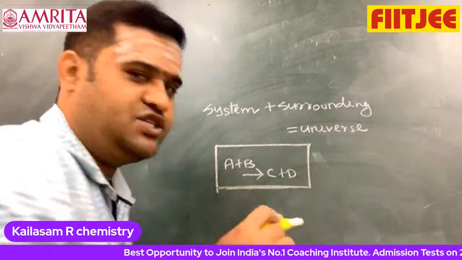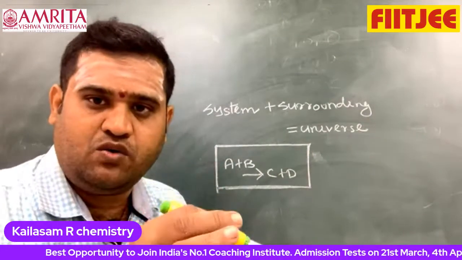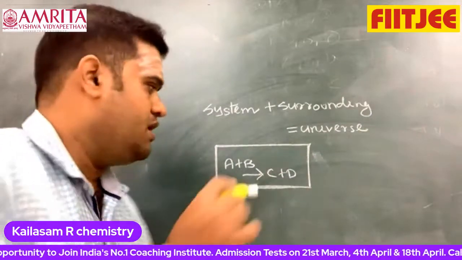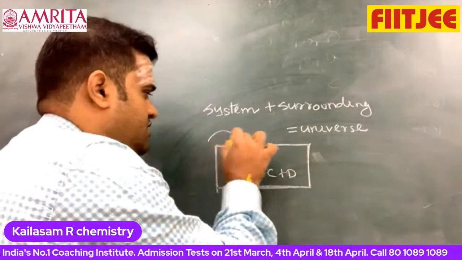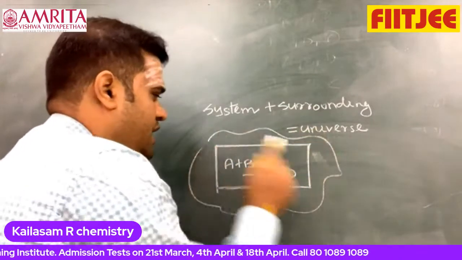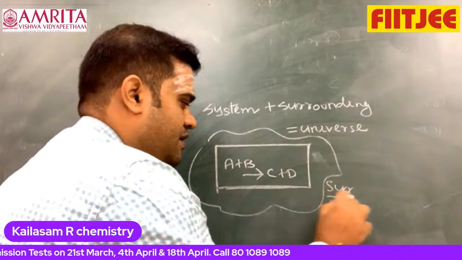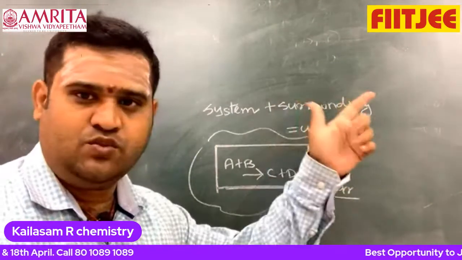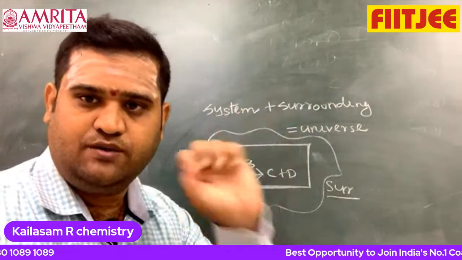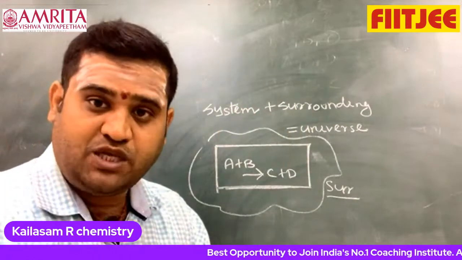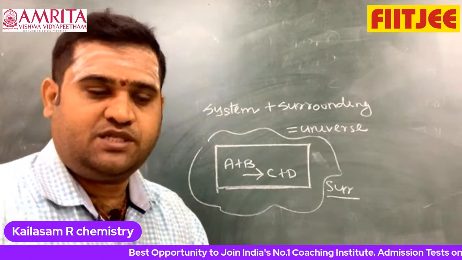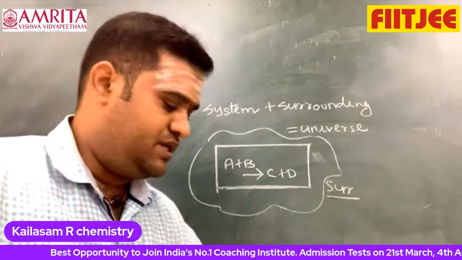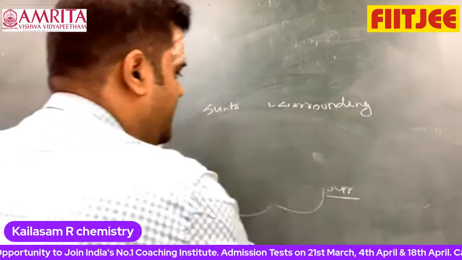The system means which is investigating a particular chemical reaction. The rest of the system we can call as surrounding. So system plus surrounding gives what? Universe. That's all. And types of system. What is types of system? That means the chemical reaction.